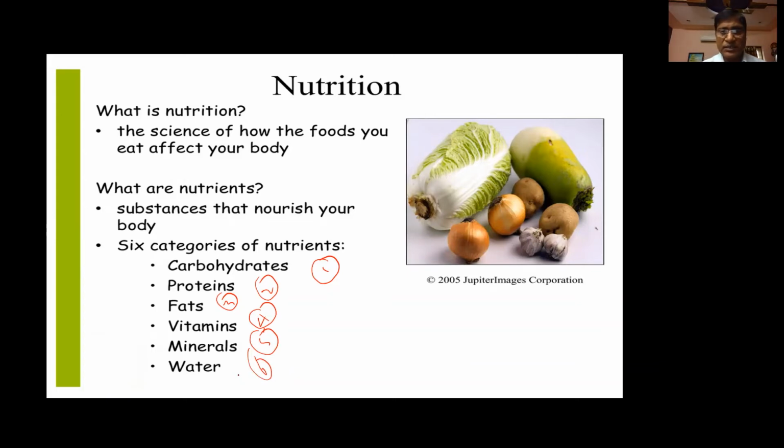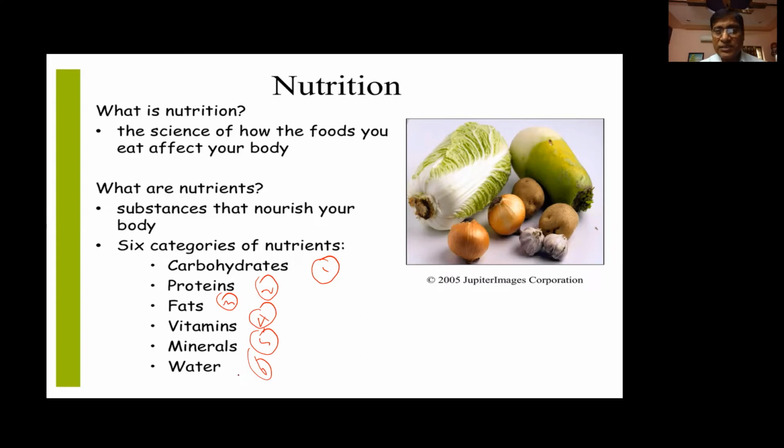It is compulsory, it is required. So the food that we are taking, whether it is fruits, vegetables, food grains, meat or egg, all these food materials will contain these nutrients.